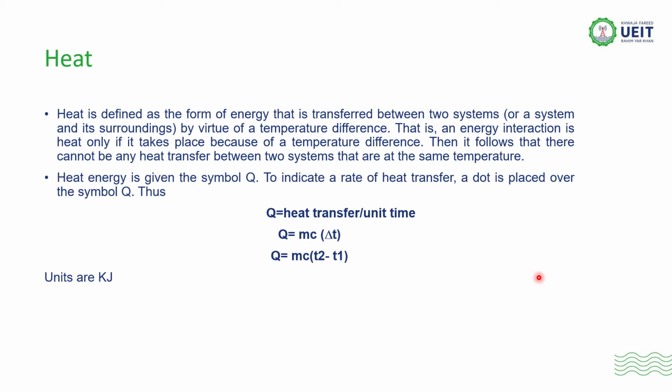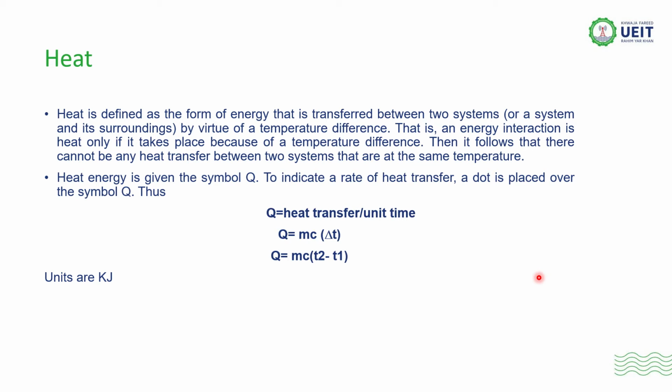The definition of heat we have studied in the last two lectures also, but now we'll see the formula for heat. Heat is defined as the form of energy that is transferred between two systems, like one is the system and the second one is the surroundings, and that is only possible by virtue of the temperature difference. So basically, in the transfer of heat, the driving force is the temperature difference. If there is a temperature difference, then there will be the transfer of heat. If there is no temperature difference, heat stops to flow.